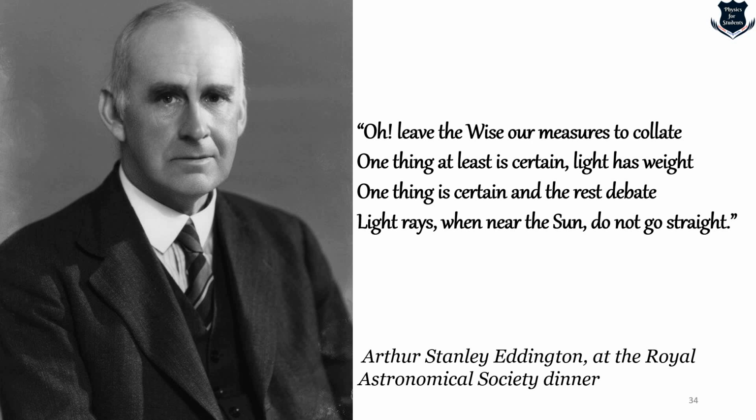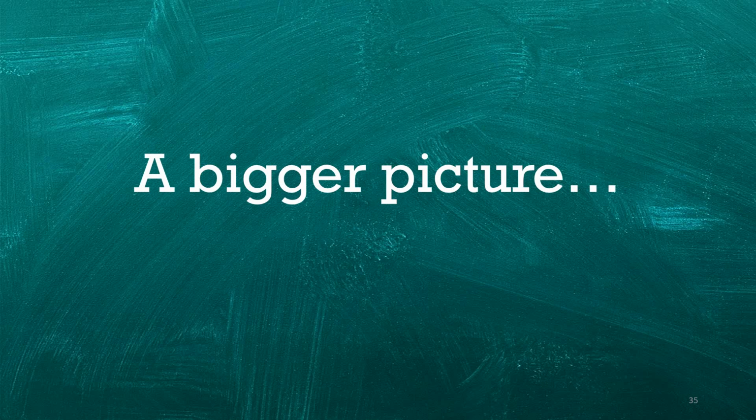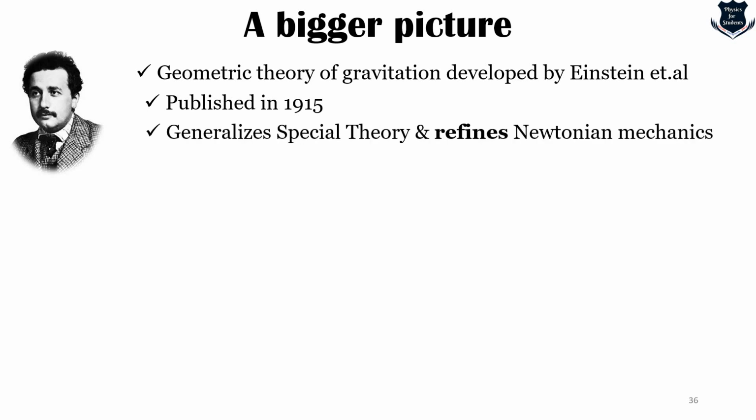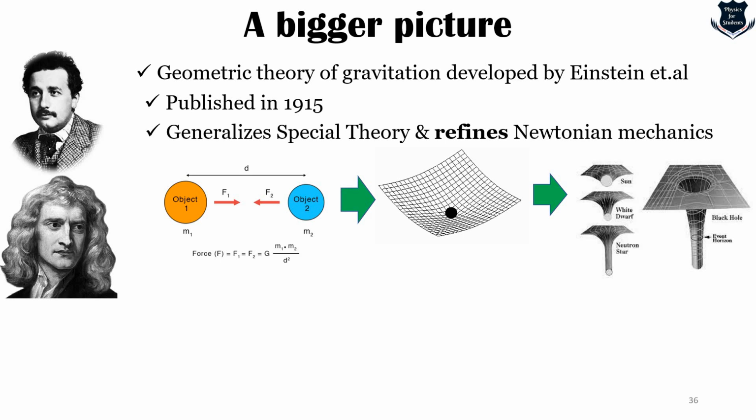Okay, so now that we have understood the entire process, the curvature and the deflection of light, I would like to give you a bigger picture. I mean, in the sense of where we actually stand and what the further scopes of research in general relativity are. So you see, the geometric theory of gravitation was developed by Einstein and others, published in 1915. It generalizes the special theory and refines Newtonian mechanics. So this inverse square law is further extended to the curvature of space-time, which you can see is further extended to the sun, neutron star and black hole, which have even more intense curvatures.